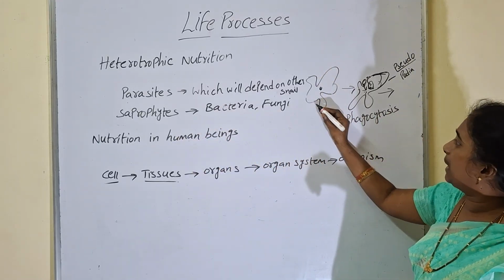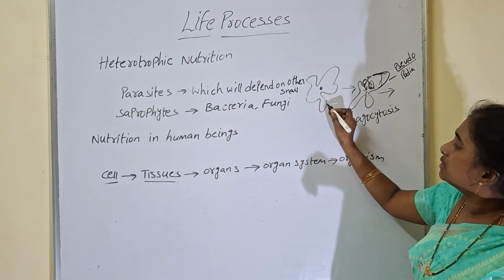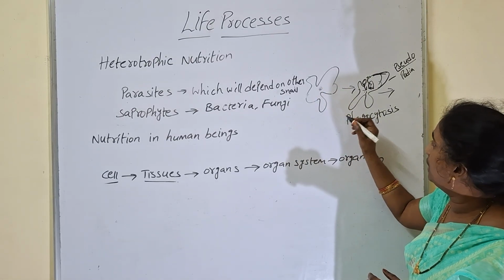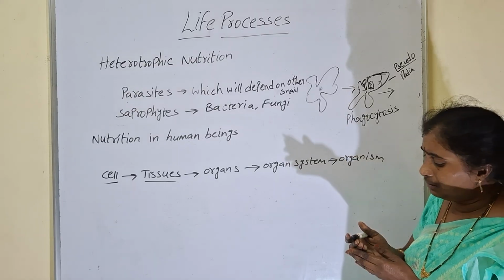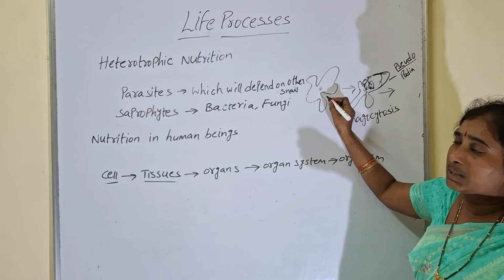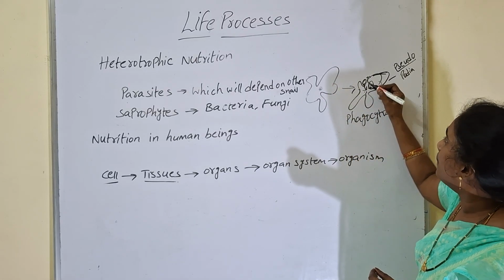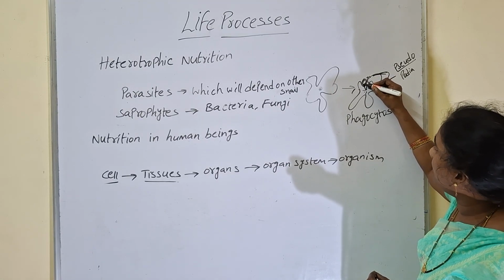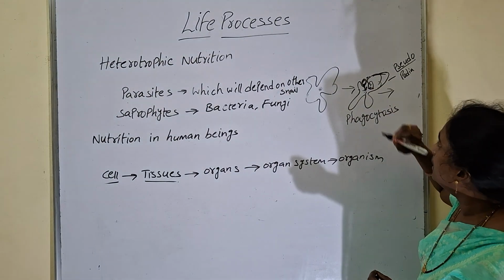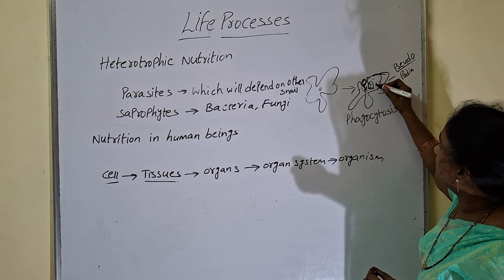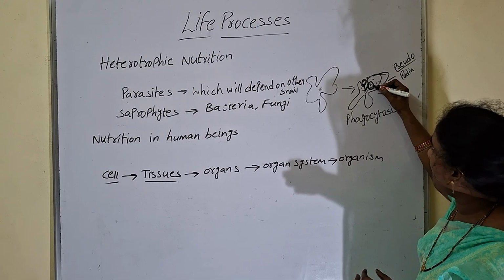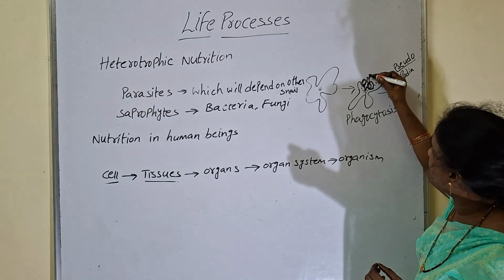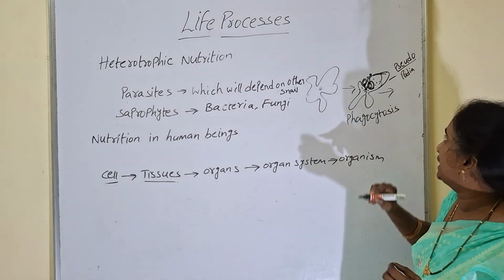Now, amoeba is a unicellular organism, so there are no specialized cells for taking food, digestion, excretion or any other functions. With the help of a single cell, it can perform all the activities. Whenever food comes near the amoeba, the body surface will dissolve at that point and it takes the food into the cytoplasm. The food vacuole helps in the digestion of the food molecule. At the same time, through the body surface only, it sends out the waste material.